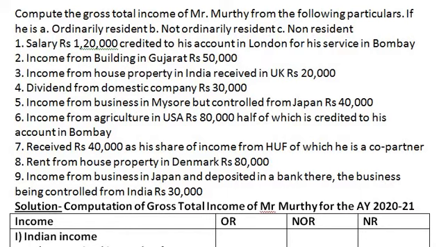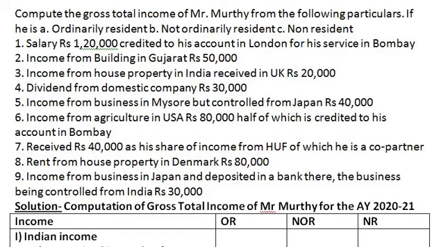The base is in India, therefore, the first point, salary, is treated as Indian income and not foreign income. So all of you make marking here, first point is Indian income. And if it is Indian income, it is taxable to everyone, that is ordinary resident, not ordinary resident and non-resident.